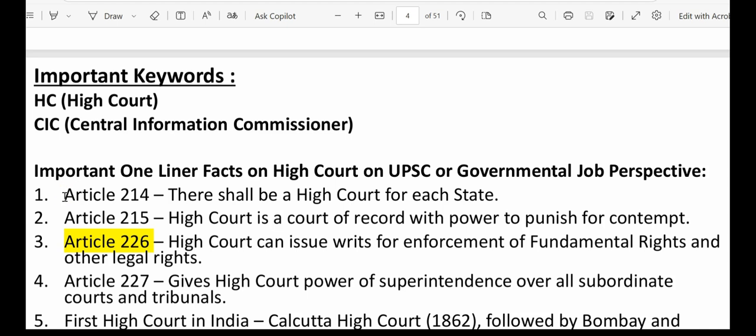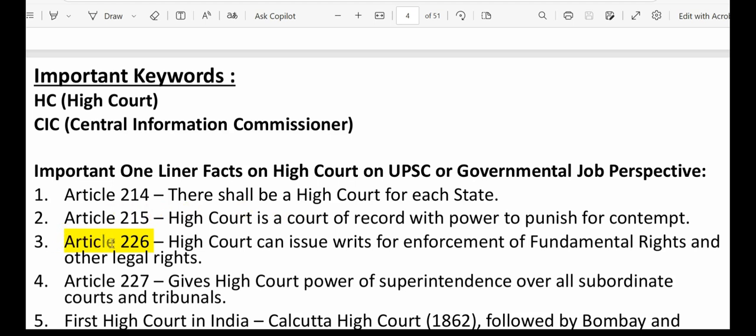As per Article 214, there shall be a High Court for each state. That means every state must have a high court. Like West Bengal, my state, has a high court. Similarly, UP and MP, these different states, should also have a high court. Next, as per Article 215, High Court is a court of record with power to punish for contempt. That means whatever record High Court has should have evidentiary capacity. And if anyone disobeys High Court's order, High Courts have the power to punish that person for disobeying.